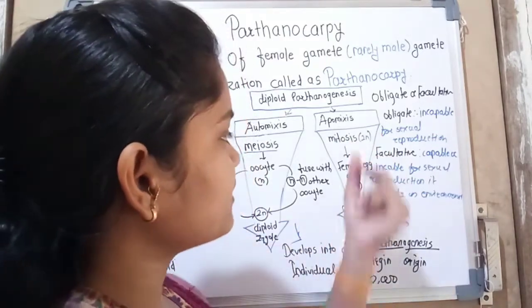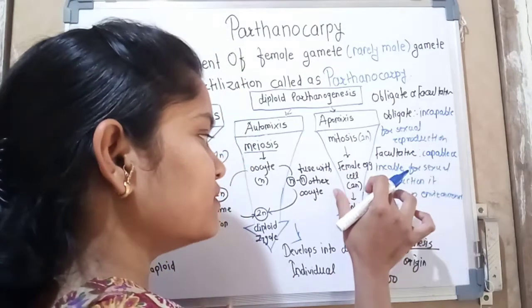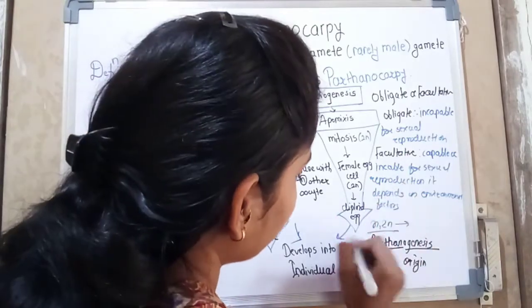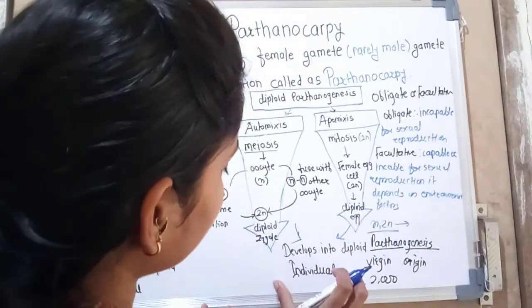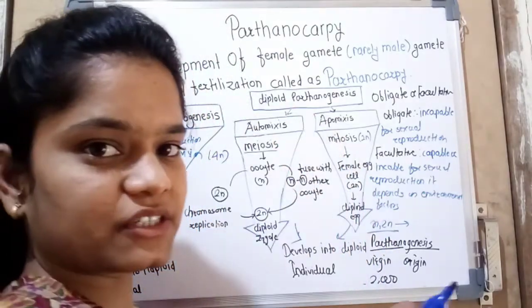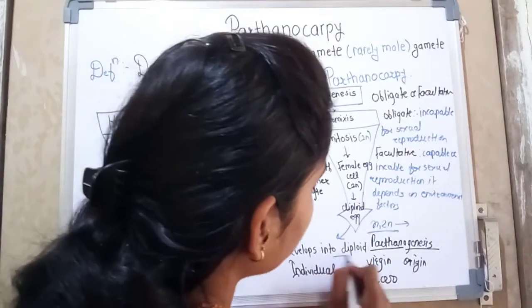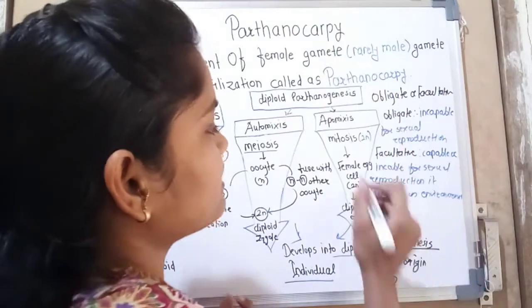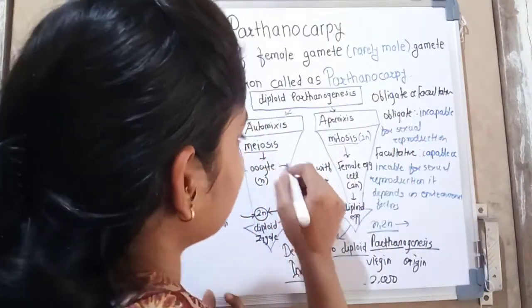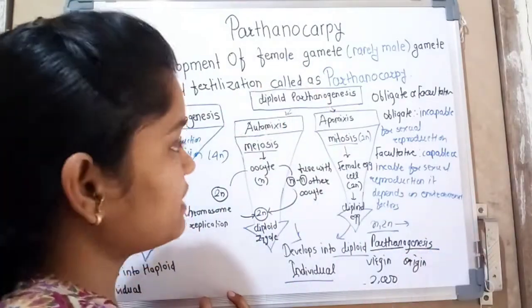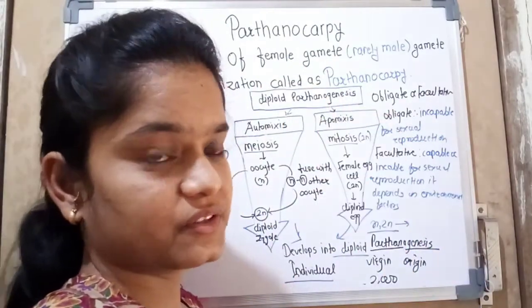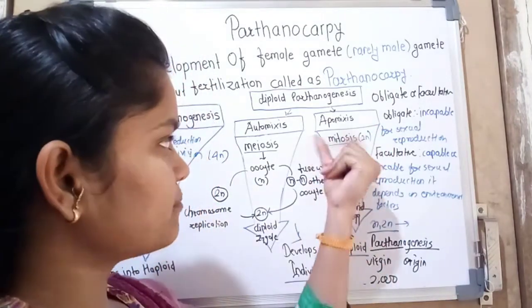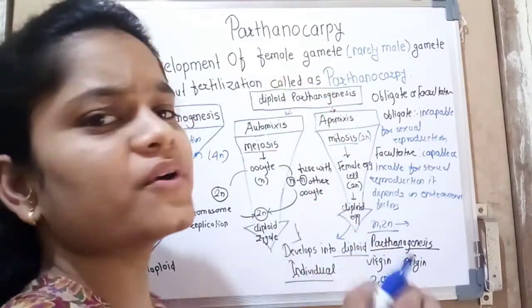So these egg cells are diploid, and eventually they develop into a diploid zygote, and finally we get diploid individuals. In this condition the individuals produced are genetically similar to their parents, because the division is mitosis, not meiosis. Meiosis is a reduction division, and mitosis is not, that's why those individuals are genetically similar to their parents, and this parthenogenesis occurs more frequently.